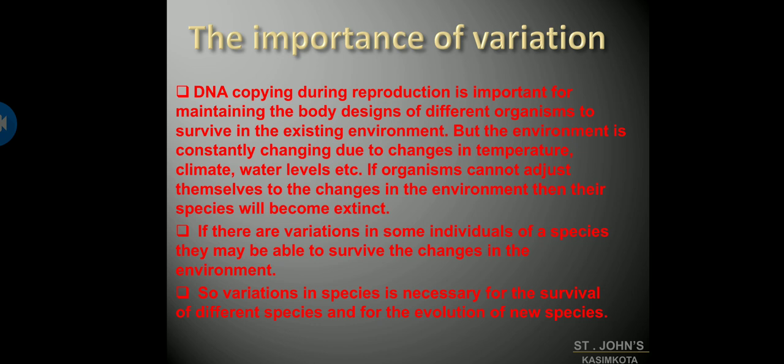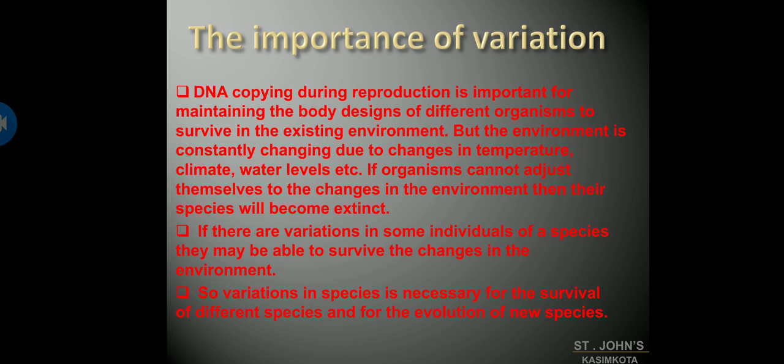What happens if it cannot adjust itself to the changing environment? The species might become extinct. If the species is not bringing about certain variations in itself, it cannot adjust in that particular environment, and there might be a chance that it becomes extinct.